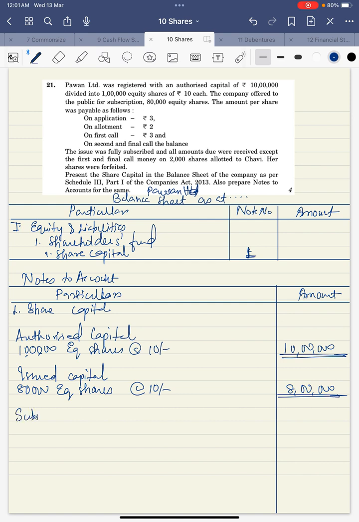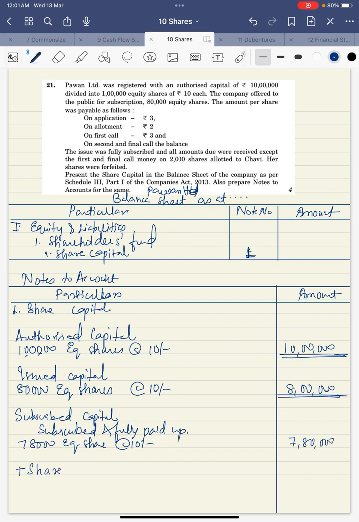Now comes subscribed capital. So under subscribed we have subscribed and fully paid up. How much is it? So out of 80,000, 2,000 are forfeited, right? So we need to take the remaining, which is 78,000 equity shares at the rate 10 each. So 7,80,000 is received. Then 2,000 shares are forfeited.